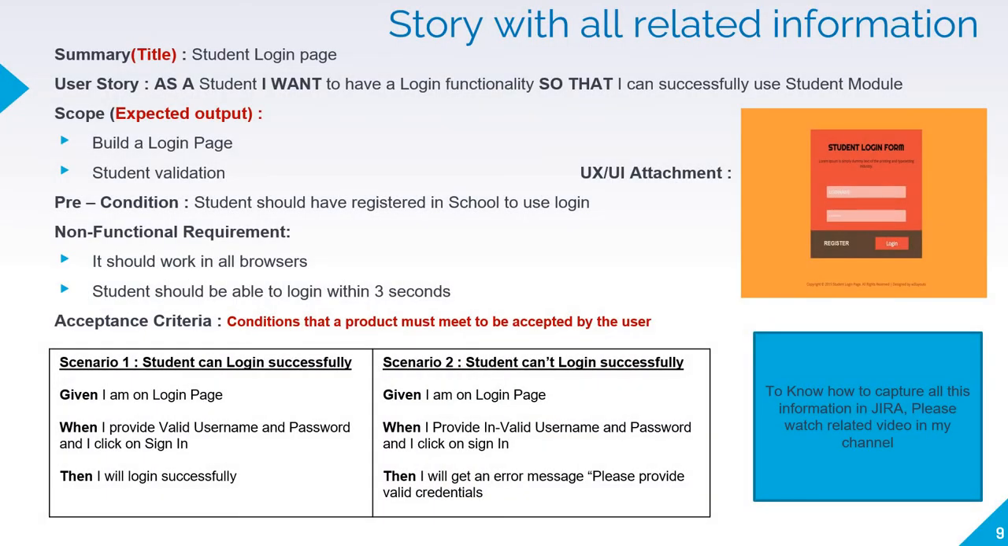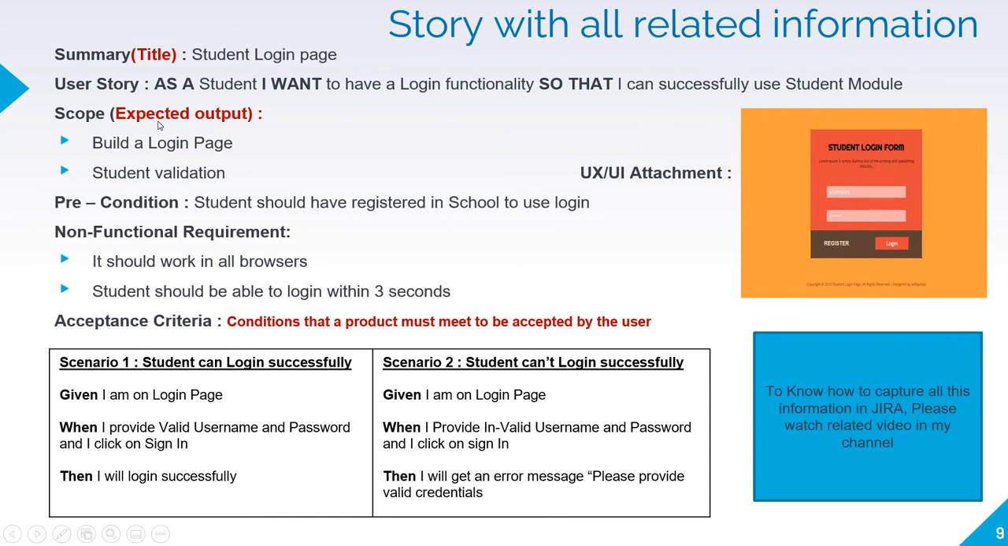Now, this is how we can capture a user story with all supporting information for a student login. As you can see, summary. Summary is nothing but the title. So we can keep the title as student login page. And the user story. We write the user story in the given format, like as a student. So student is the end user here. I want, what the goal he needs? I want to have a login functionality, so that, what he benefits, that is, so that I can successfully use the student module.